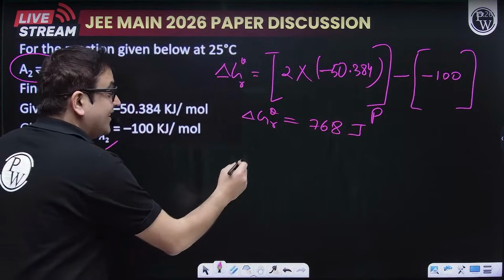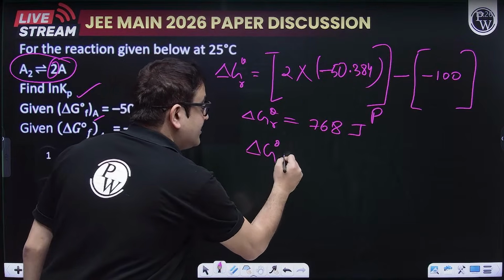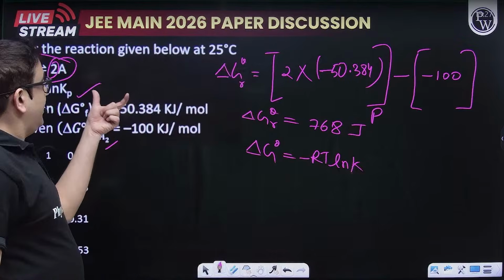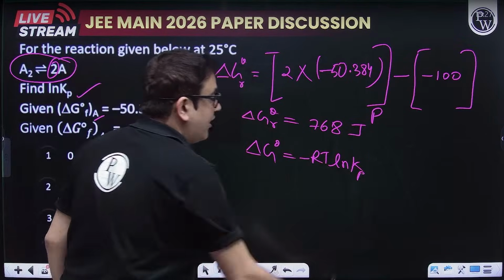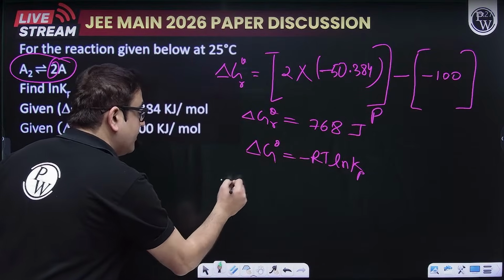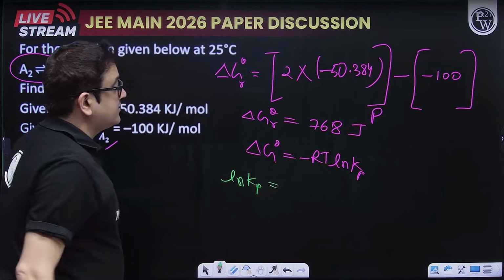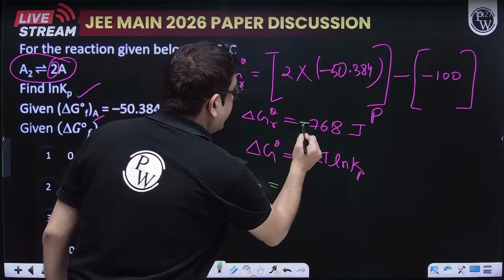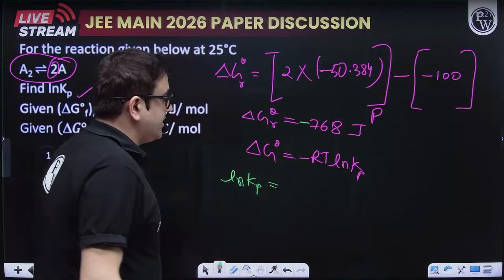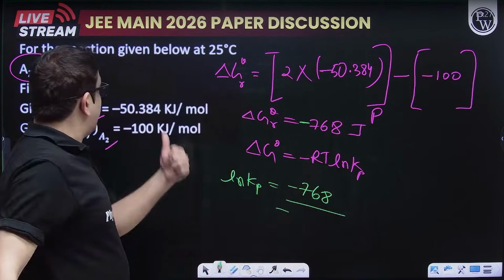What is the formula? Sir, at equilibrium delta G is 0. So delta G is 0, then delta G naught becomes minus RT ln K, and that K in the form of Kp, in terms of partial pressure, you have to determine. So now again you divide. So ln of Kp will be equal to what? This delta G is coming out to be negative only. Let me check. Minus 768, I'm sorry, it is minus 768. So this will be minus 768 upon minus, what is R?